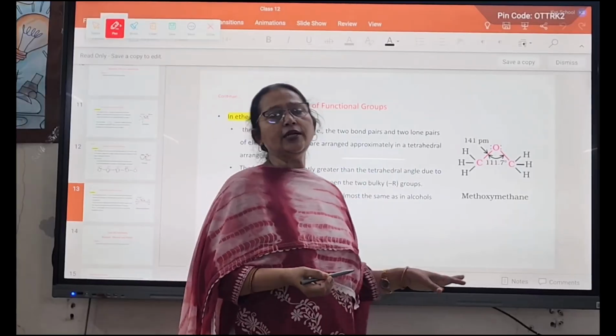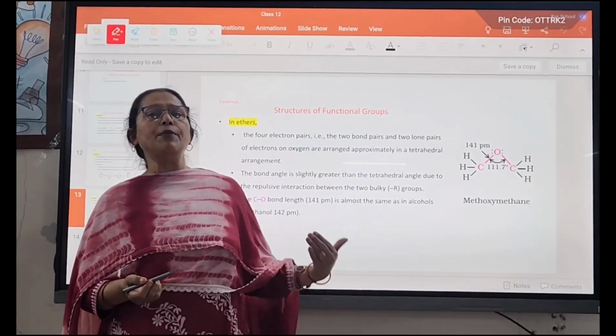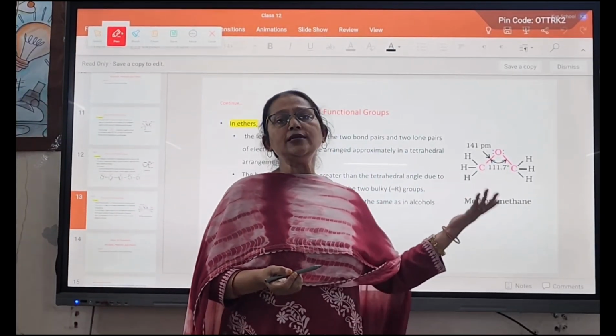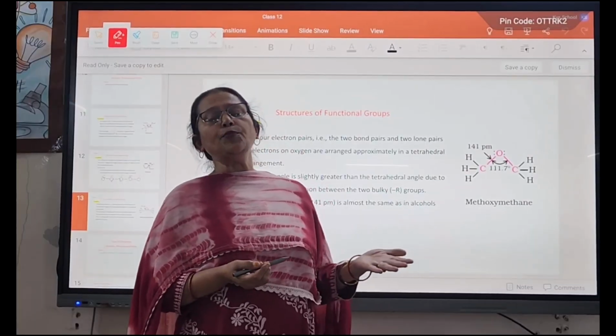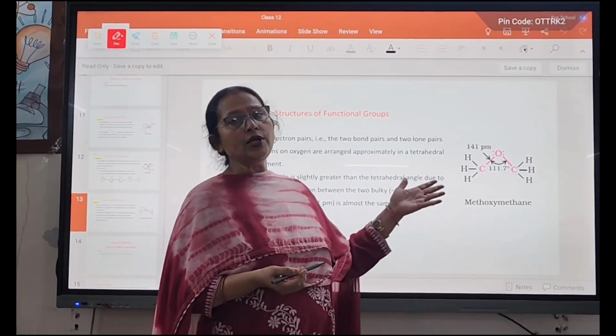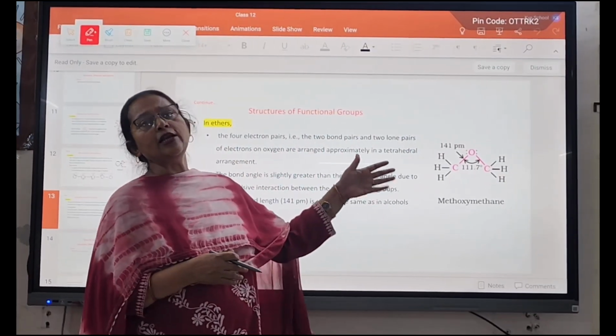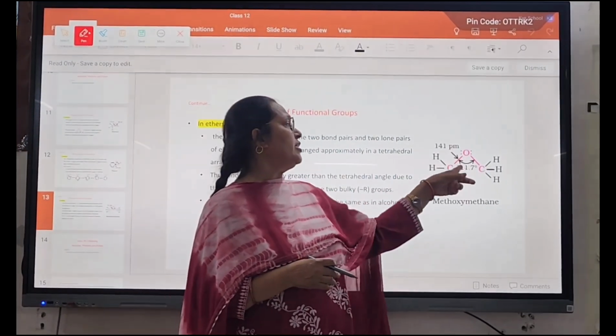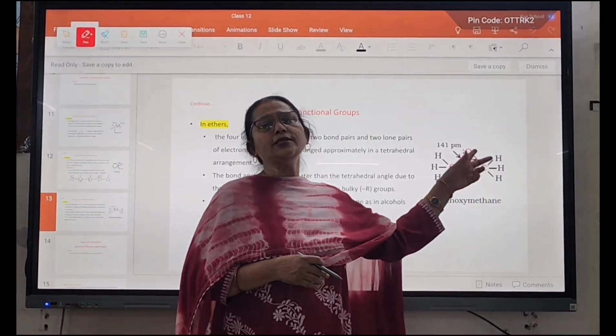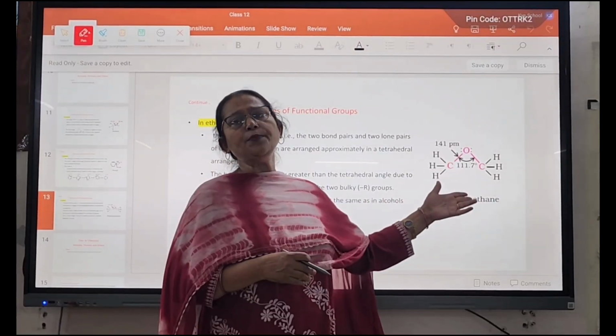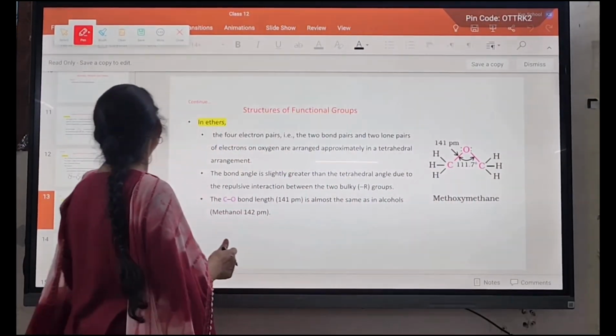This question is frequently asked in the board examination about the bond angle. What is the reason behind the greater bond angle in the case of ether? So dear students, you can easily tell the reason. It is the repulsion due to the two lone pairs and the two shared pairs on the oxygen atom.